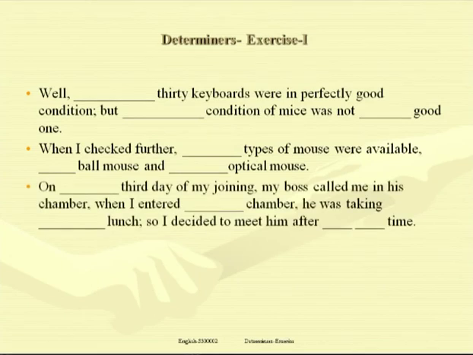Going further, on the third day of my joining, my boss called me in his chamber. When I entered the chamber, he was taking lunch, so I decided to meet him after some time. On the third day, third is an ordinal, and that's why article the. When I entered the chamber, particular chamber, the chamber in which the boss used to sit, that's why the chamber, he was taking lunch. No article before lunch, before the names of meals, that's why no article will be there.